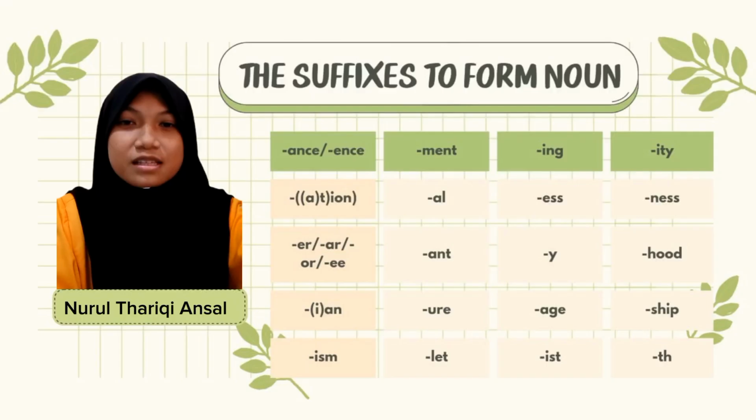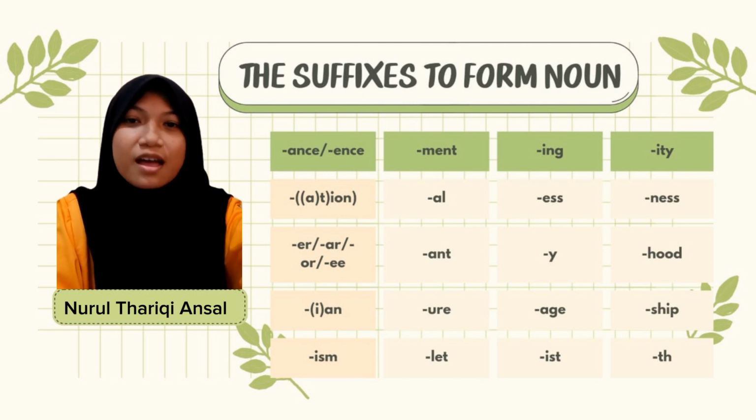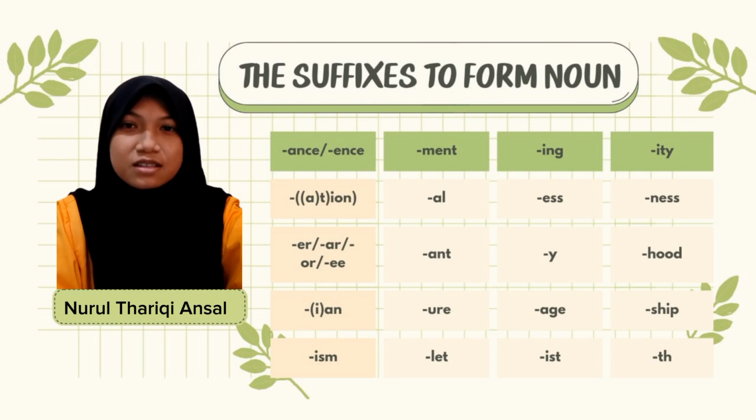The suffixes to form nouns: ance or ence, ment, ing, ity, ation, al, s, ness, er, or, ee, and, y, hood, ian, age, ship, ism, let, ist, and th.